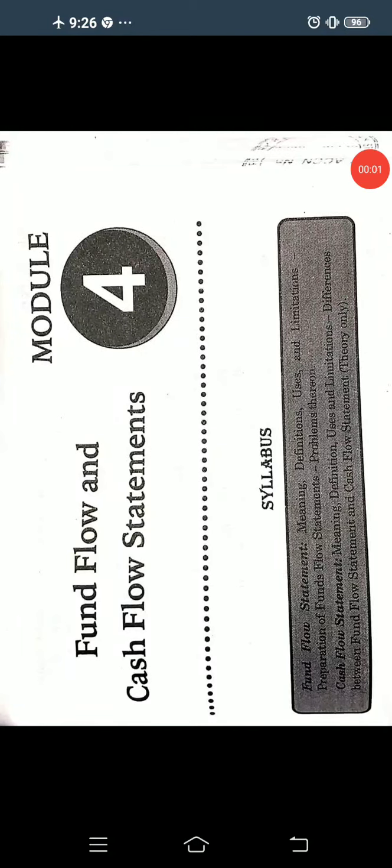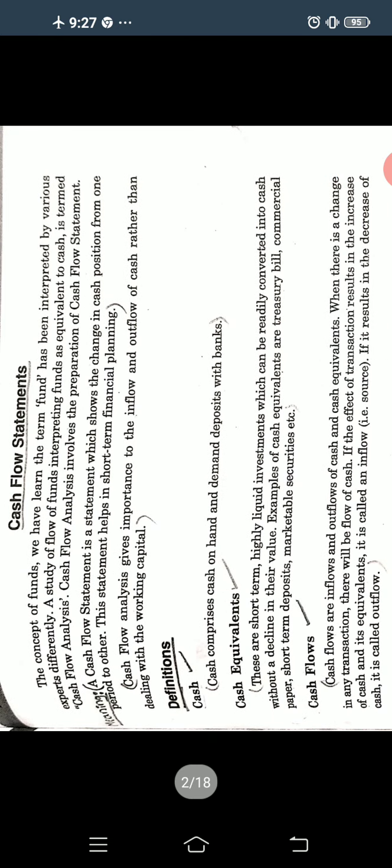Good morning, students. In the last video I explained about budgetary control, and I have completed the budgetary control chapter, that is the last unit of management accounting. In your management accounting only one chapter is remaining, that is the fourth chapter, fund flow and cash flow statement. So first I'll explain about the cash flow statement.